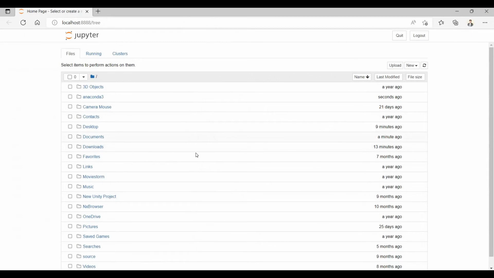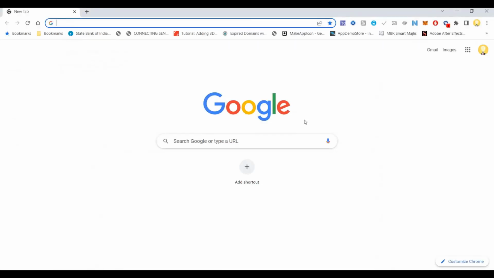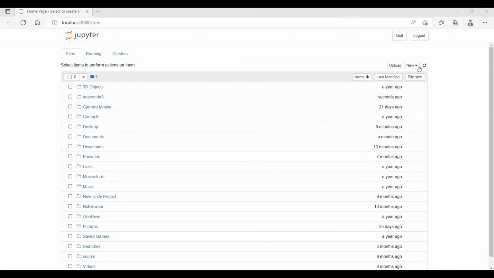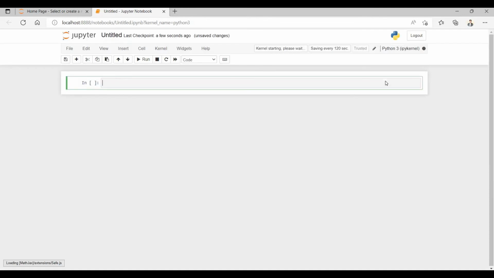This is my default browser. Let me close this. Now if I say new Python kernel, it will open the screen. Here I can run everything.